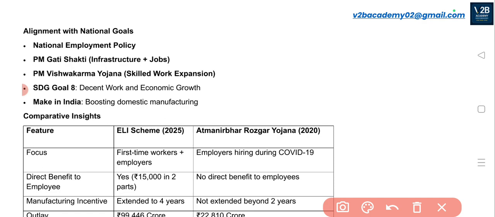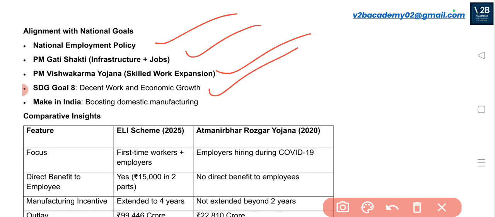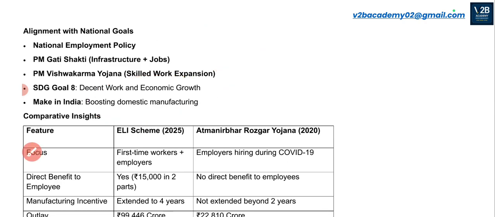We have national goals like the National Employment Policy and PM Gati Shakti, that is to provide jobs and to increase the infrastructure. It will also align with the PM Vishwakarma Yojana, which is about skilled work expansion. It will help us achieve Sustainable Development Goal number 8, that is about decent work and economic growth. And it will align with Make in India also, which helps in boosting domestic manufacturing.